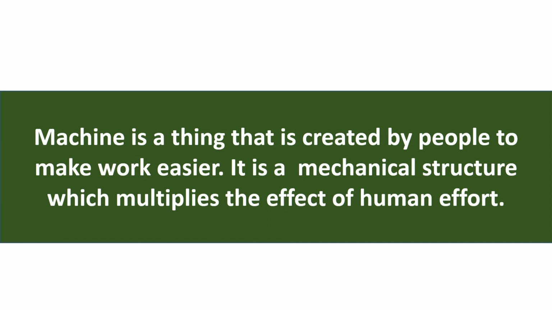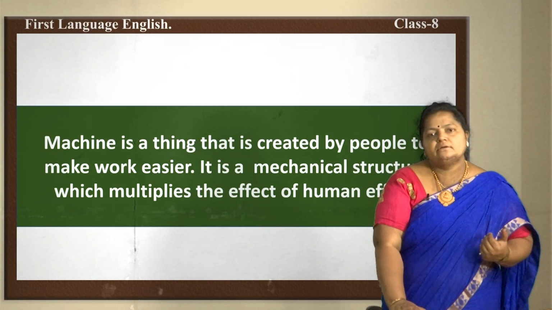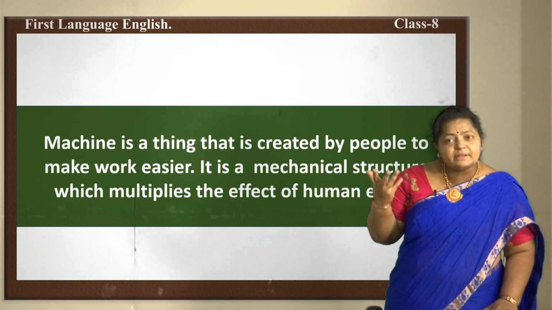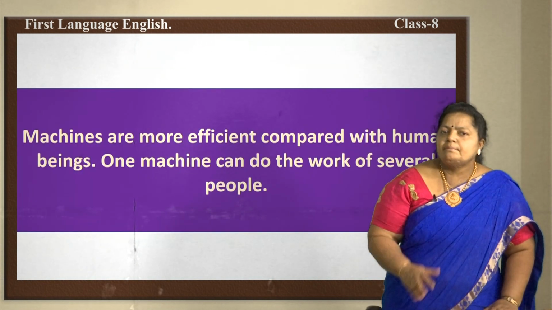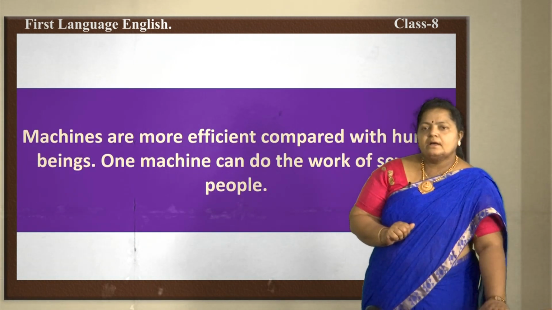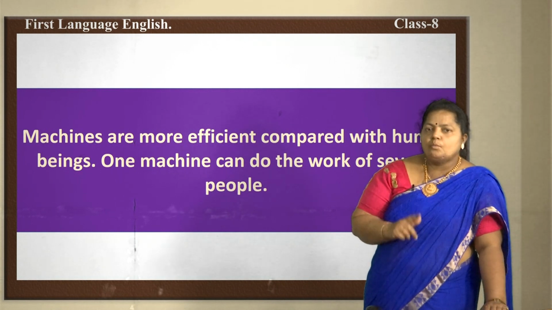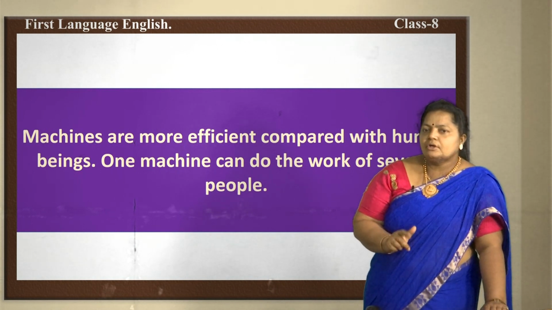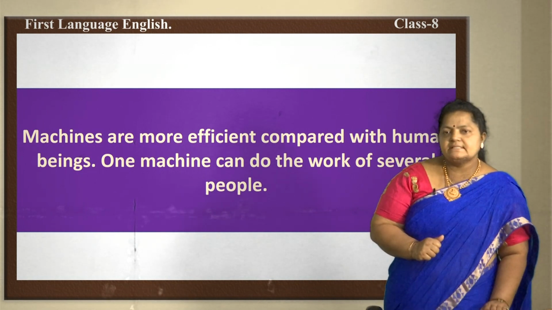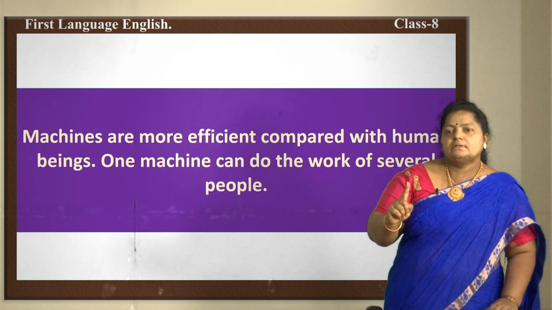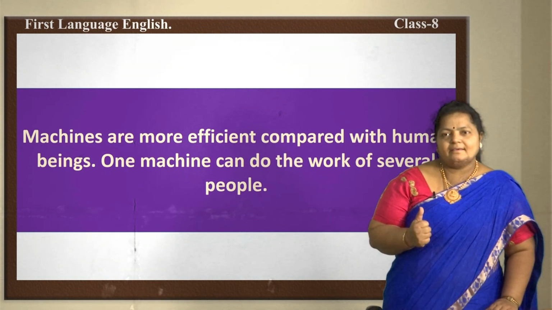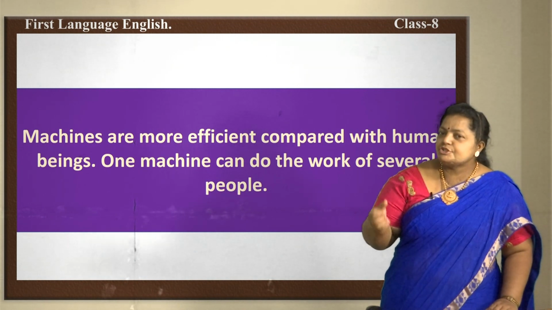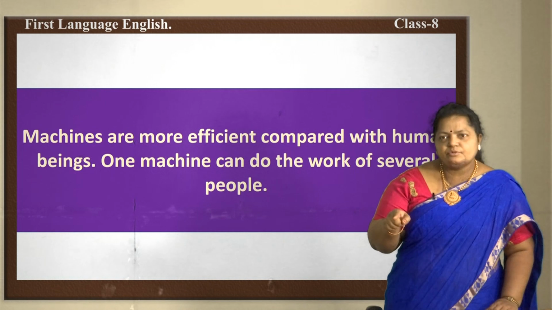At the same time, we can save time by calculating a sum on a calculator or a computer, isn't it? But calculating mentally consumes time. The next one is, machines are more efficient compared with human beings. One machine can do the work of several people, isn't it? But I'll tell you something, a machine is a man-made thing. We are asking the machine to do so much work. Do you accept with me?